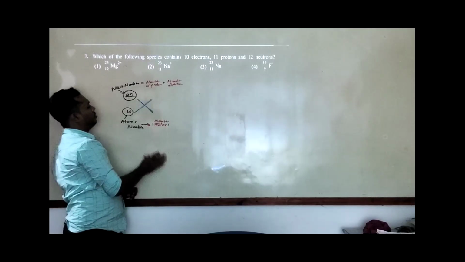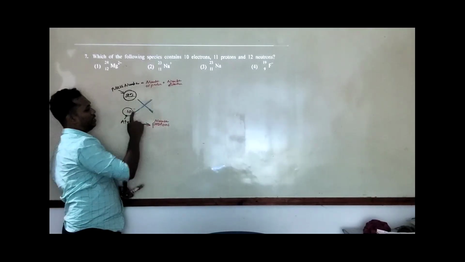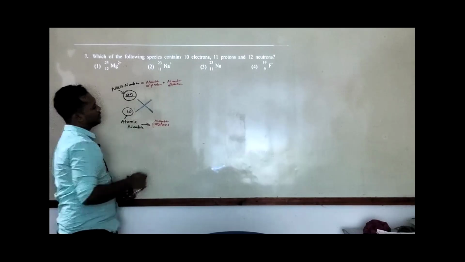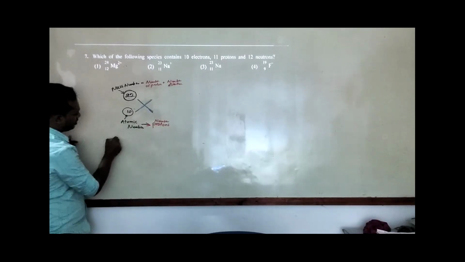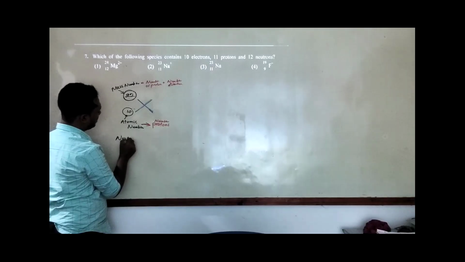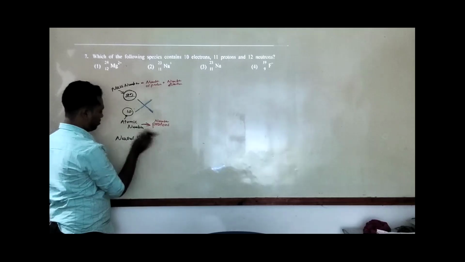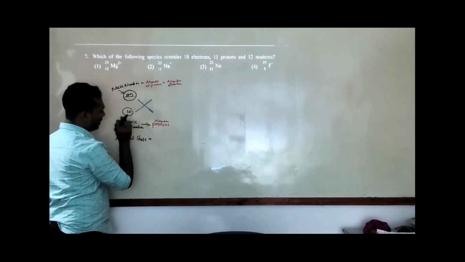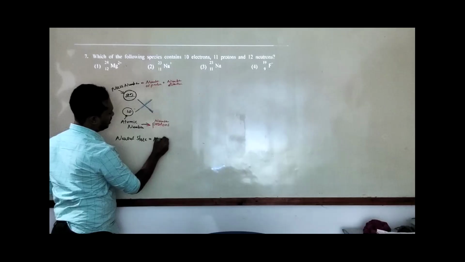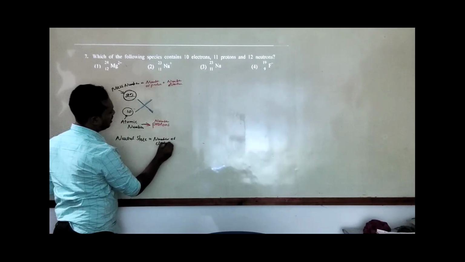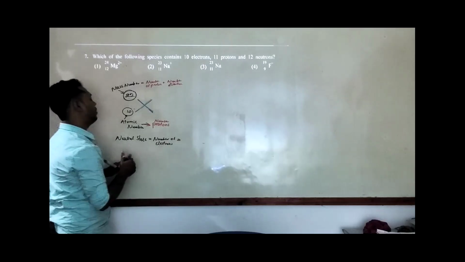Okay, now we will have a neutral element. In the neutral state, the number of electrons is equal to the number of protons.